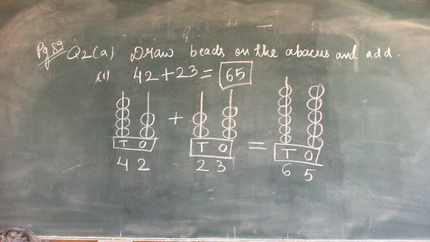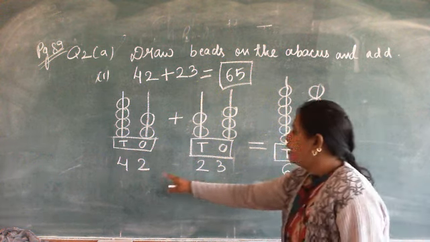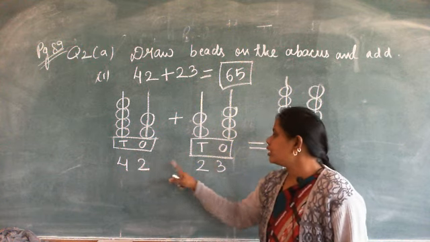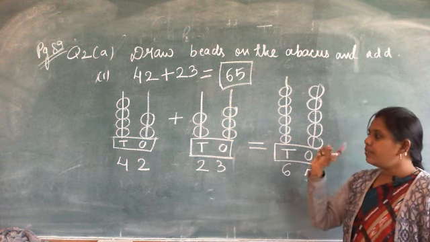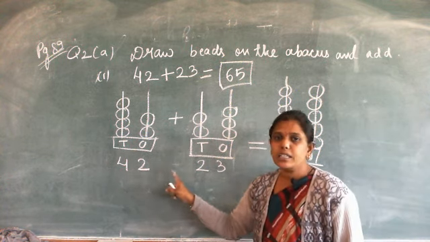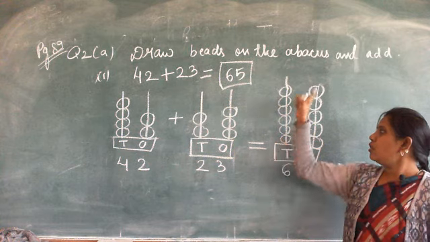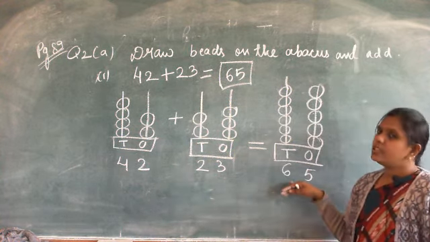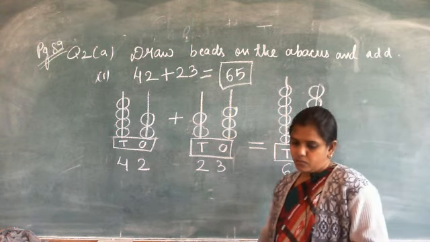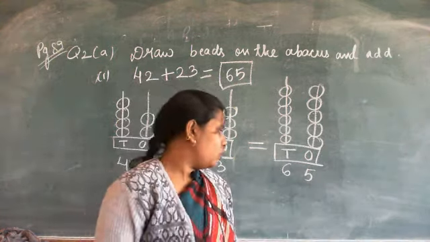I hope all of you have understood how first we draw the beads on the abacus, and after drawing the beads on the abacus we add the beads. First we add the beads at ones place, and the total number of beads at ones place, we draw that many beads here in ones place. Then we count the number of beads at tens place and the total number of beads we draw in this tens place. So the answer of 42 and 23 is 65. Okay. Now one more question we are going to do.